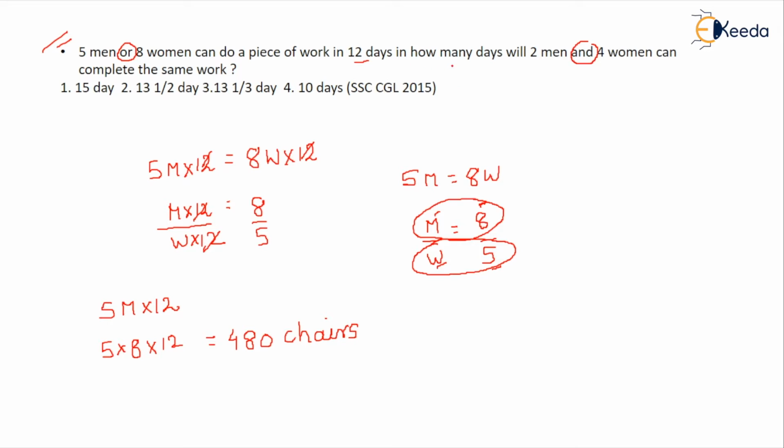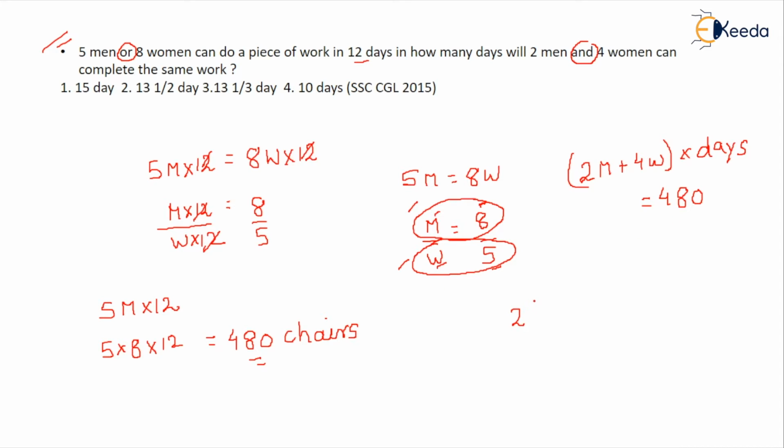Now the question is, in how many days will the same work be completed by 2 men and 4 women? What that means is, in how many days can 2 men plus 4 women complete the same work? You don't know the days, and they can complete the same work. What is the work? The total work is 480 chairs. So you need to just equate it. You know how many chairs a man can make, you know how many chairs a woman can make. You can simply put that value and find the number of days they require to make 480 chairs.